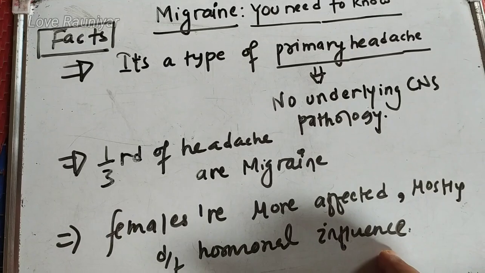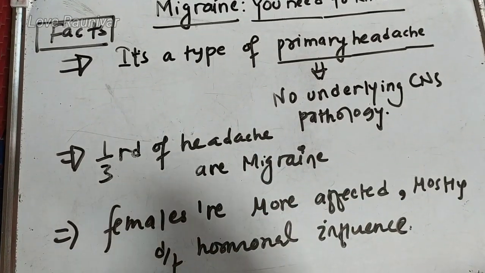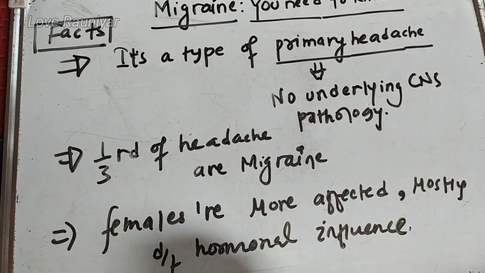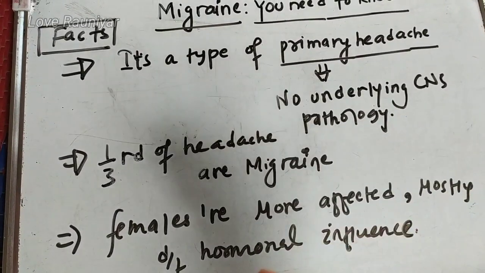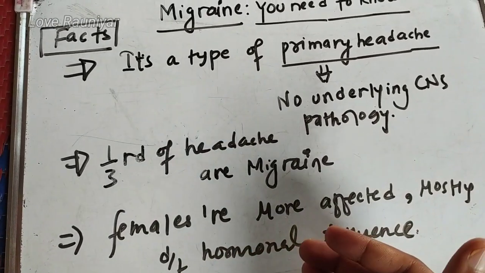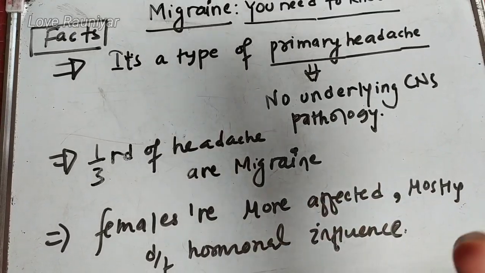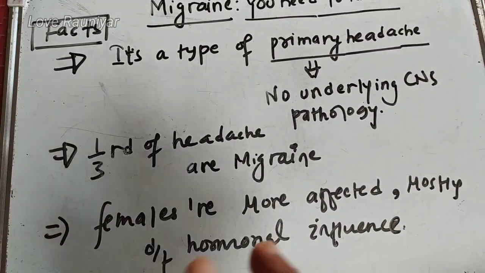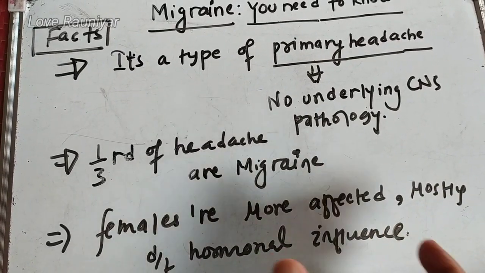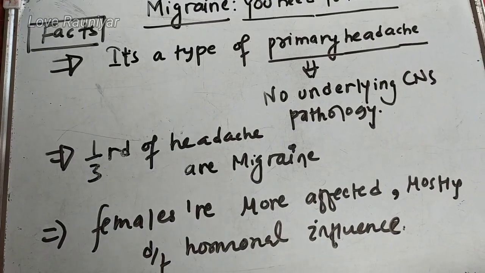This is basically due to hormone influence. As we know, females have the hormone known as estrogen, and it is seen that estrogen has a role in the prevalence of migraine headache. So due to the estrogen, migraine can be present. Not 100% is the cause related, but yes, there is somehow a risk in females.